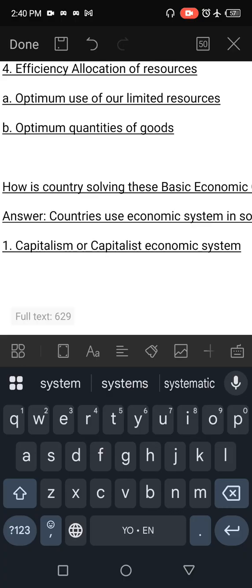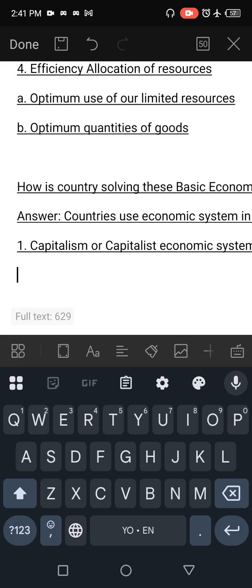That is, it is the private individuals that are solving the economic questions we explained above in our first question. Which means the government is just here to put in an enabling environment or policy that will ensure the smooth running of private individuals making decisions on the economic activities.